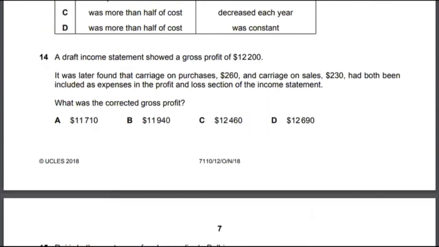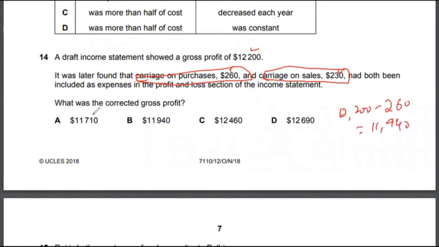Let's look at multiple choice 14. A draft income statement showed a gross profit of $12,200. It was later found that the carriage on purchases of $260 and carriage on sales of $230 had both been excluded as expenses in the profit and loss section of the income statement. Carriage on sales has nothing to do with gross profit, but carriage on purchases does matter. So 12,200 minus 260 gives you 11,940. That's your correct gross profit. So the answer to multiple choice 14 is option B.